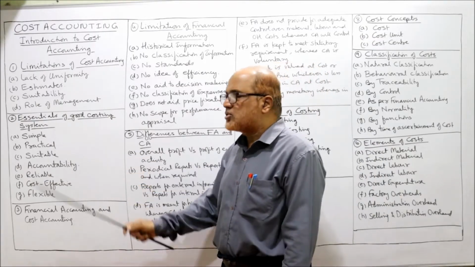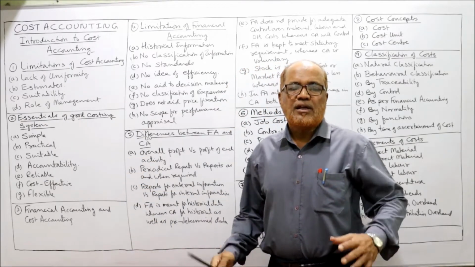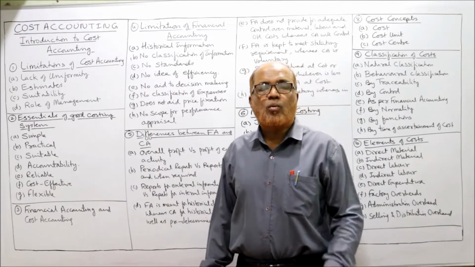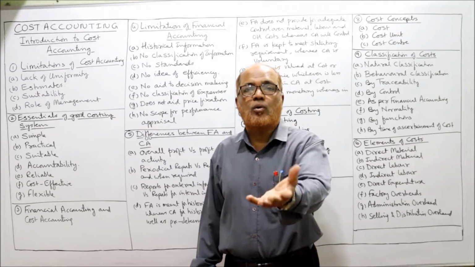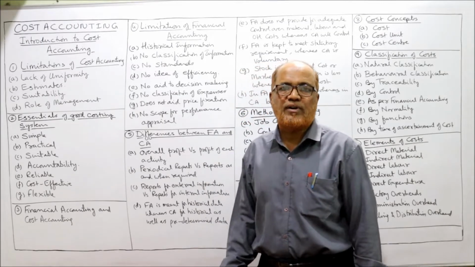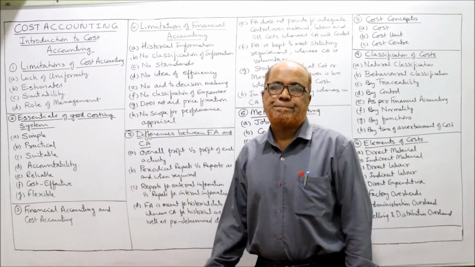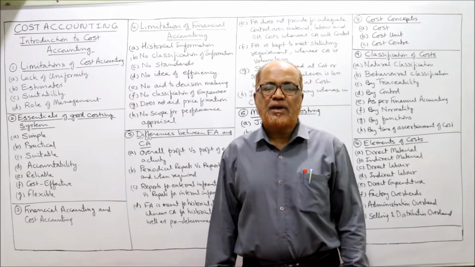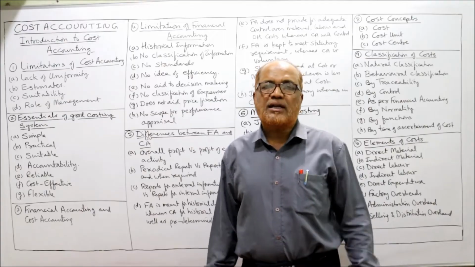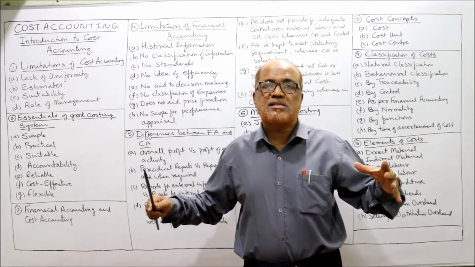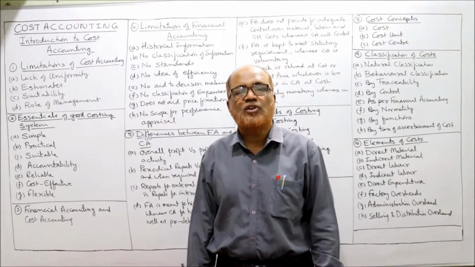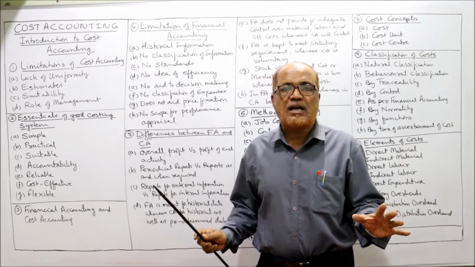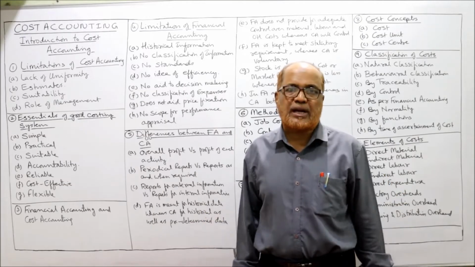Next comes essentials of a good costing system. See, a costing system will not automatically be good. So what are the essential qualities of a good cost accounting system? Now we are going to study. The first one, simple. The cost accounting system should be simple to implement and easy to operate. Otherwise, if it is a very complicated system, then we will not be able to achieve the objectives of cost accounting. The system should be easily understandable and very simple to operate.